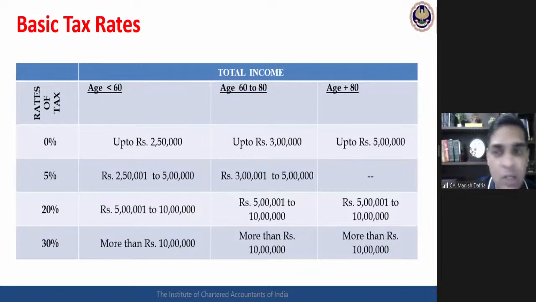On 1/4/2021. My previous year ends on 31st March 2021. He is not a senior citizen for 2021. He will be a senior citizen in 2021-22. So if at any time in my previous year, even for one day, he has completed the age of 60 years, he will be treated as a senior citizen. Okay. Now, these are the rates of taxation. We already know it.